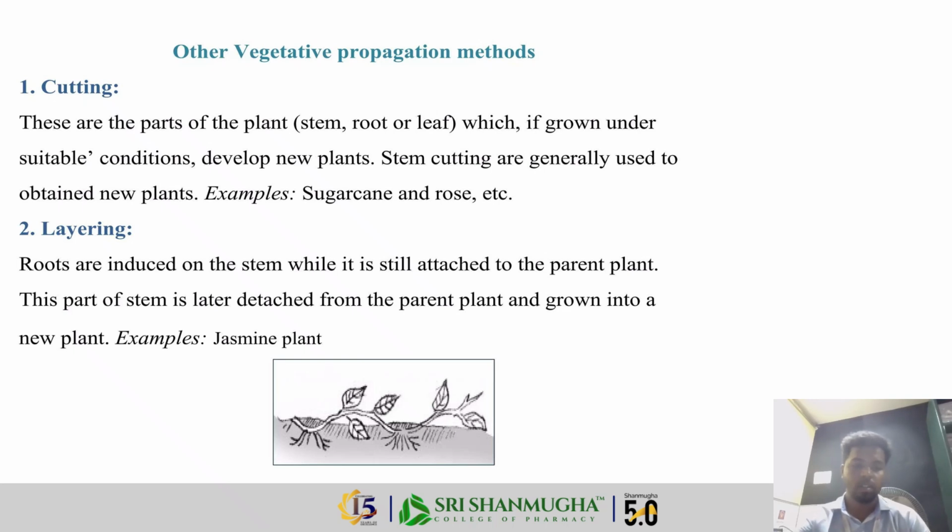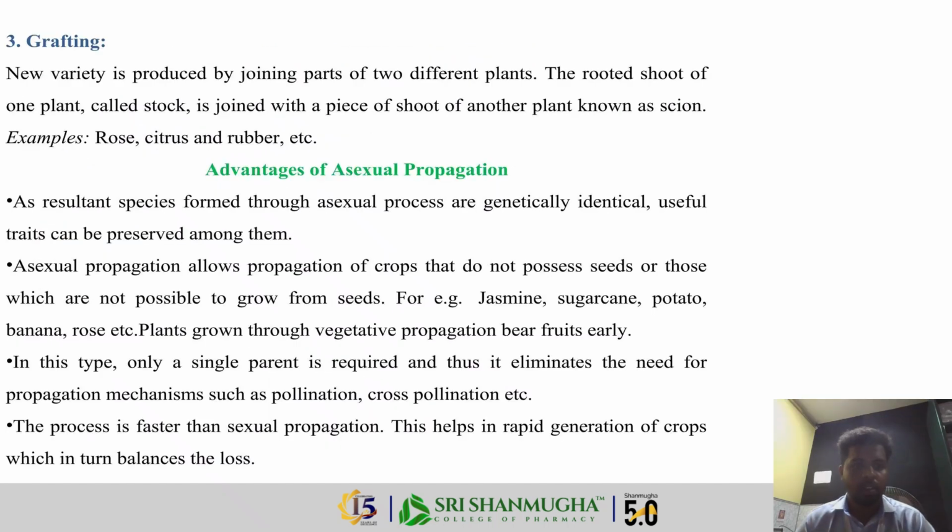The next one is layering. In this method, the branch is bent to the ground level and covered with soil, so roots develop while it is still attached to the parent plant. It has a few types, simple layering and air layering, for example jasmine and guava. In layering, roots are induced on the stem while it is still attached to the parent plant.